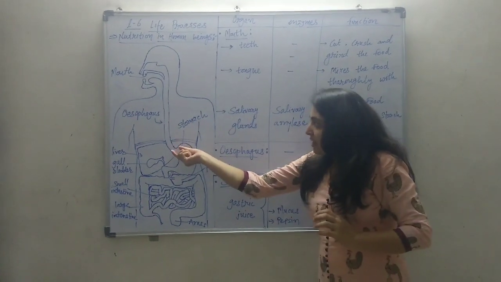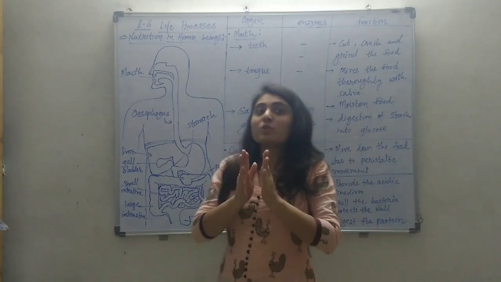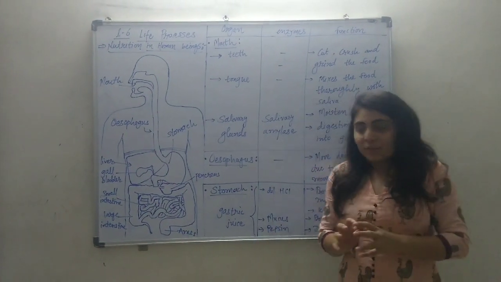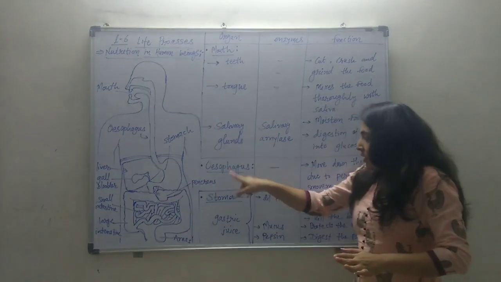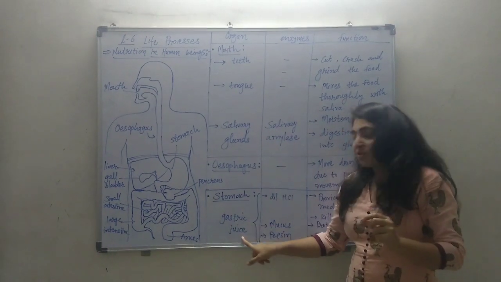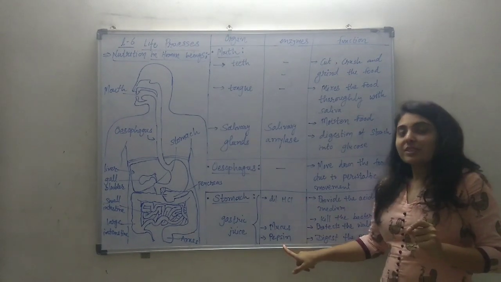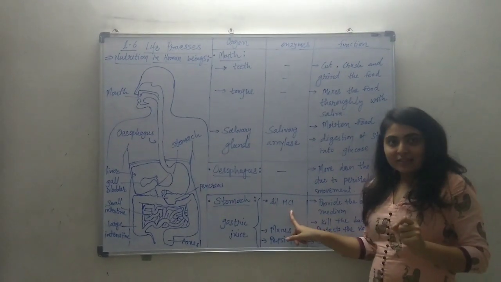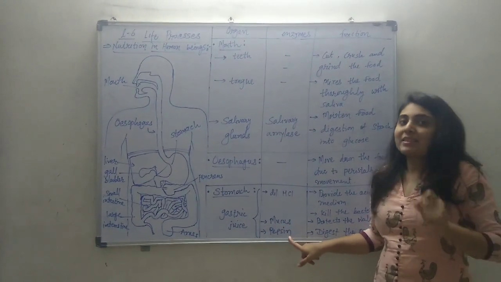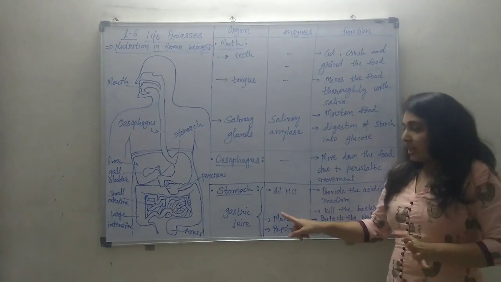Now, after the alimentary canal, the food reaches the stomach. Inside the stomach, food remains for 2 to 3 hours. It is completely churned inside the stomach for 2 to 3 hours. The walls of the stomach secrete the gastric juice, and in this gastric juice 3 materials are present: dilute HCl, that is hydrochloric acid, mucus, and the pepsin enzyme. What is the function of each and every one?